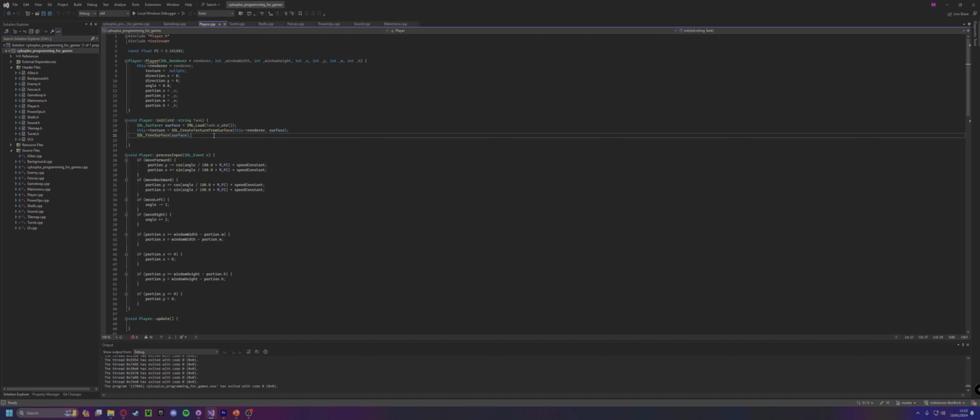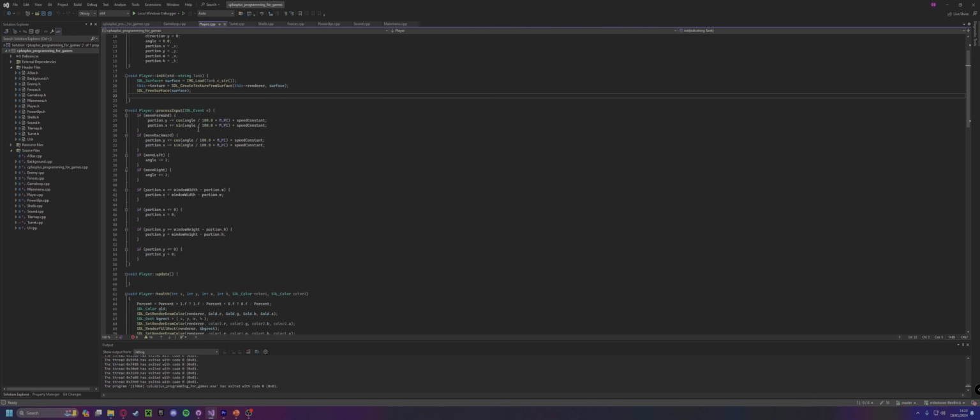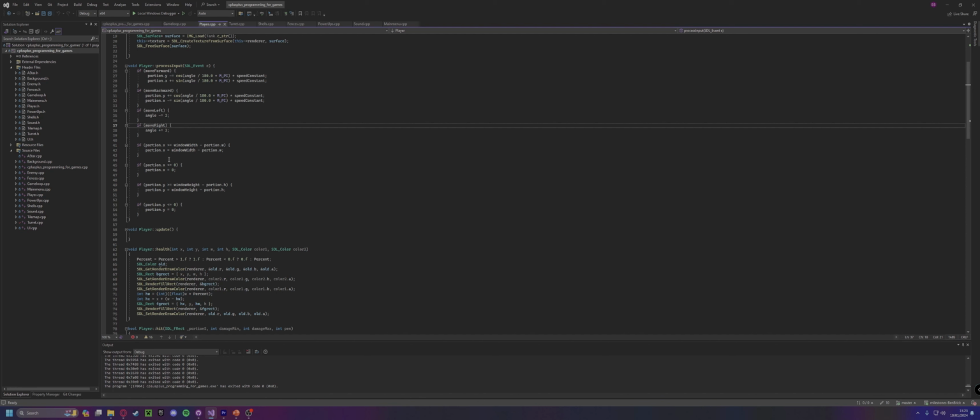We then have the initialization, which creates the actual texture for the player's tank, and this takes in a string, which is then converted to a C string, which then loads the player image. Then we have the process input, so we've got the move forward, move back, left and right, depending on the direction the player faces, which therefore you need cos and sine, and it takes in account of angles and pi to then calculate the angle that the player is facing and then move based on speed constant. And then below that is just checking whether or not the player is trying to go off screen, and if it is, it just resets the position back onto the screen.